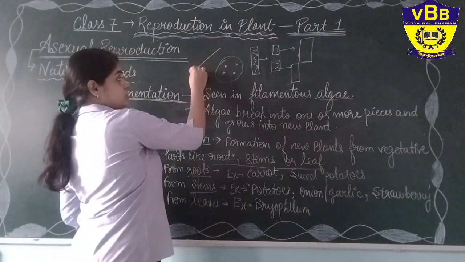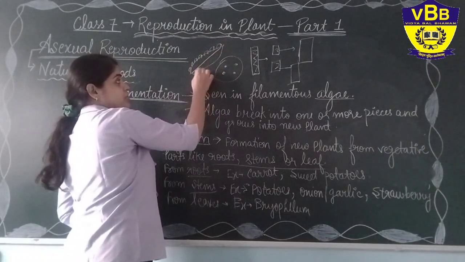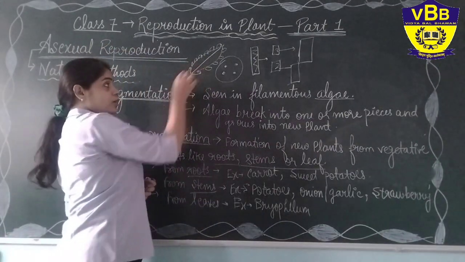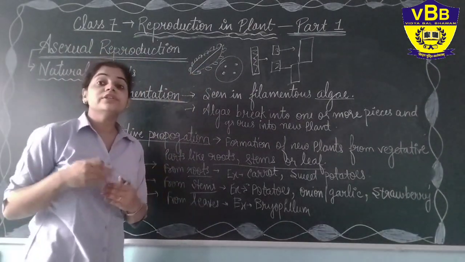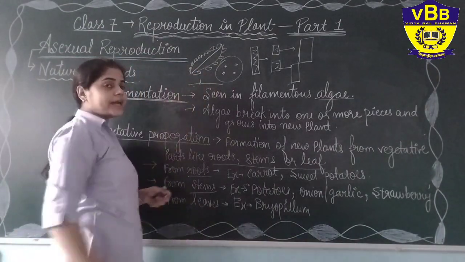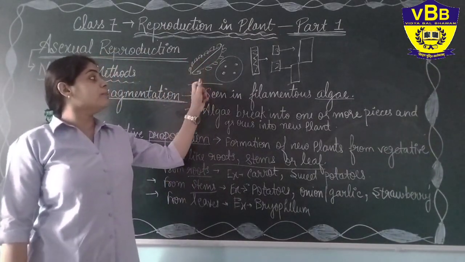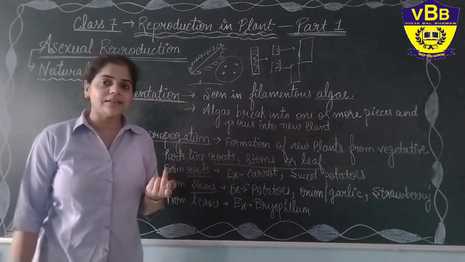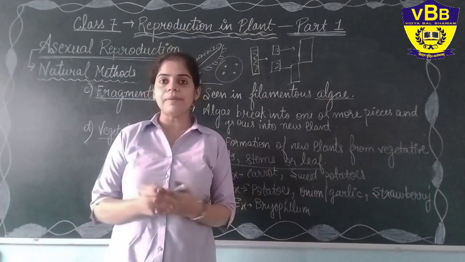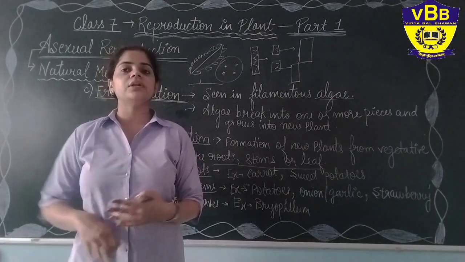Generally it is a leaf structure in which small structures arise at the leaf margin, or you can say at the corners of the leaves. In the corners of the leaves these small structures arise, and small roots also arise, and after some time they fall down on the ground and grow as a new plant. So from one leaf you can grow many new plants, and again the condition applies, there must be suitable conditions for their growth. Not all the buds that fall in downward areas will grow as a new plant.